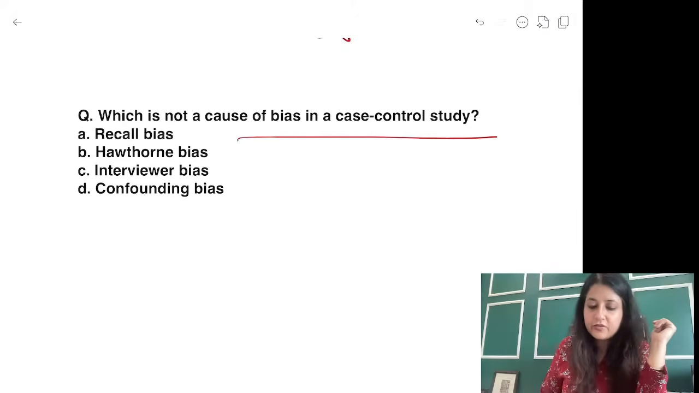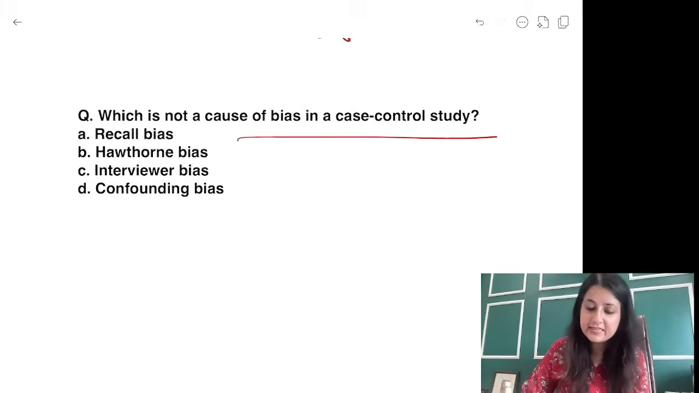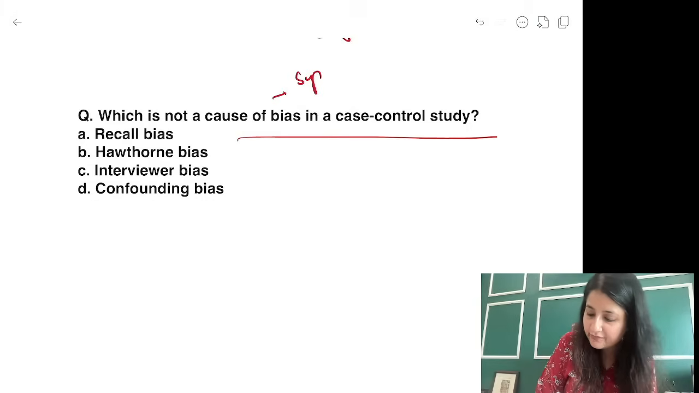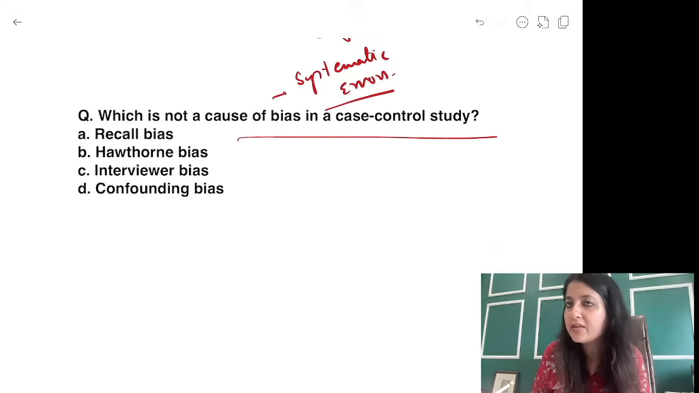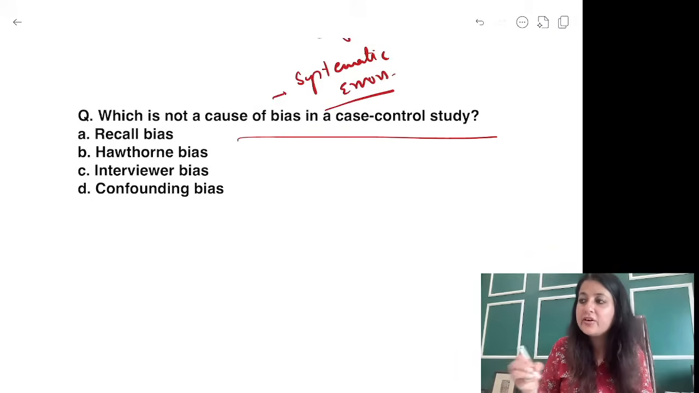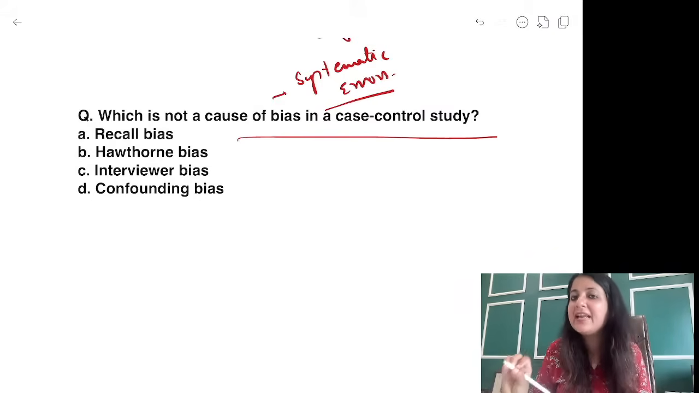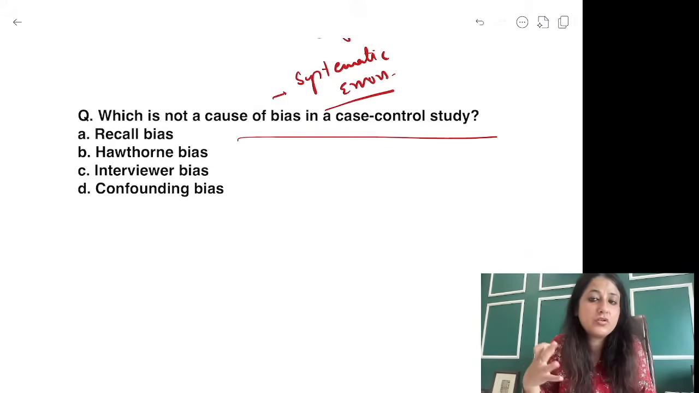So tell me, which is not a cause of bias in case control study design? With bias, you all have to remember these are systematic errors. They don't happen by chance. We commit bias during the design of the study and during analysis. हम लोग by chance ये errors नहीं कर रहे, we are making these errors. So what is your answer over here?